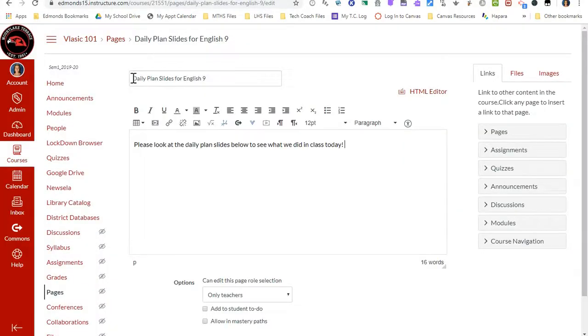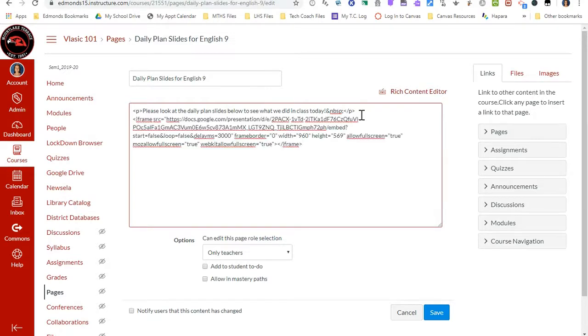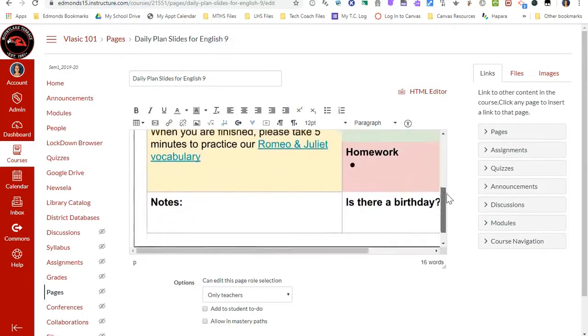So here's my Canvas course. Again, I've created a page that I've titled the Daily Plan Slides for English 9. I've given some directions to my students, and right now I'm in the Rich Content Editor. This format of Canvas lets me type directly and format directly into this text box. But if I click HTML editor, that takes me to the actual code for this page. So here's the code for the announcement that I have on this page. I'm going to press enter, and then I'm going to click Control and V, and that's going to paste the code for my Google Slides presentation into this text box. If I click back to the content editor, I can then see the presentation embedded into my Canvas page.